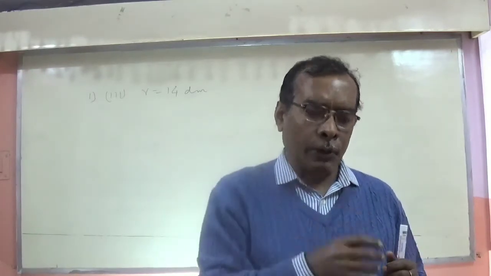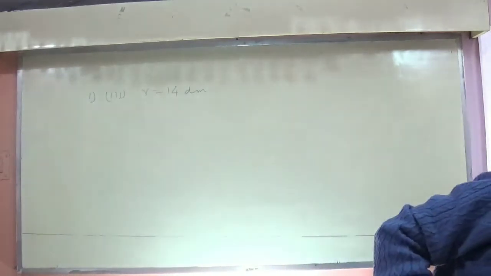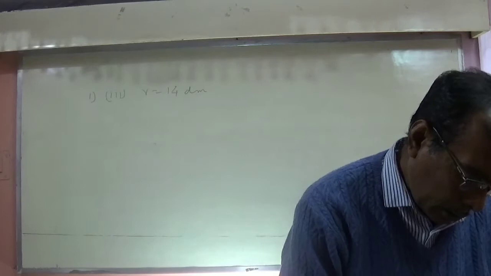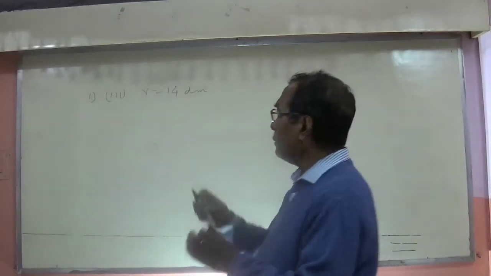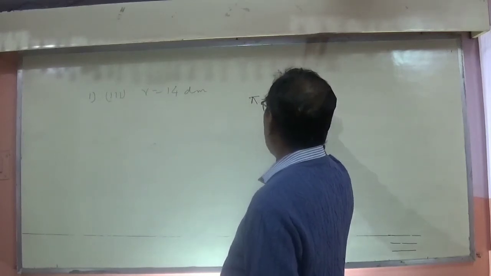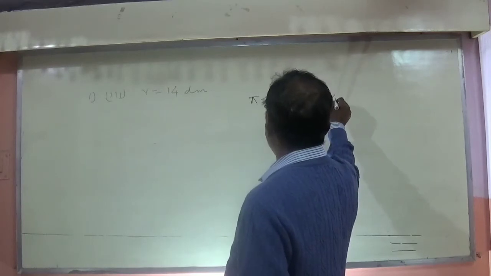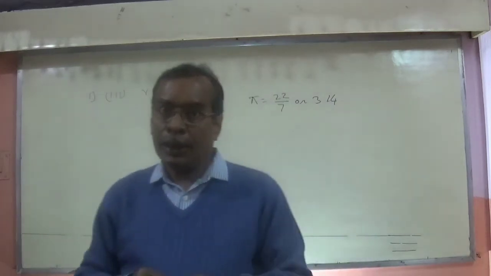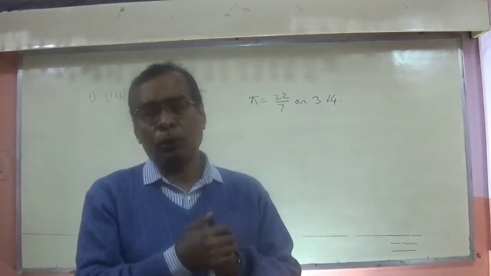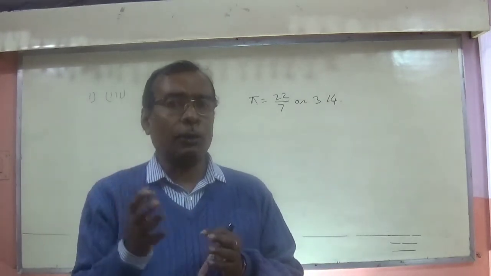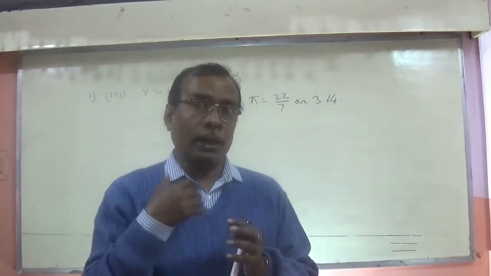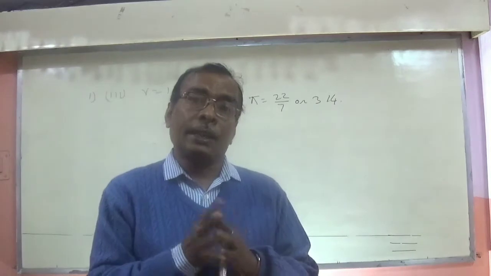Now, one more thing I forgot: the value of pi is either 22 by 7 or 3.14. Any one of the two you can use. If it is given that the value of pi is such and such, you have to use that. If it is not given, then you may use either according to your choice. But what I feel is this: